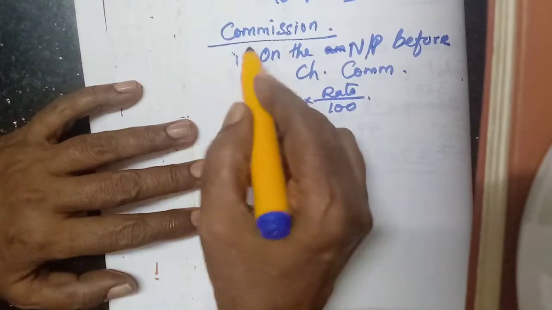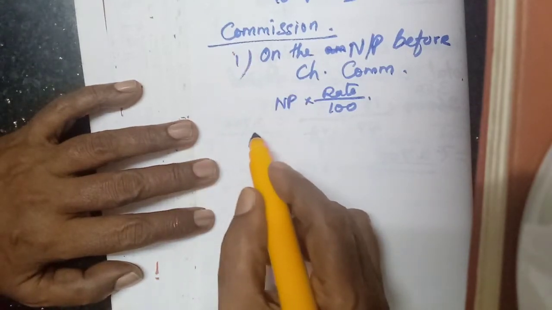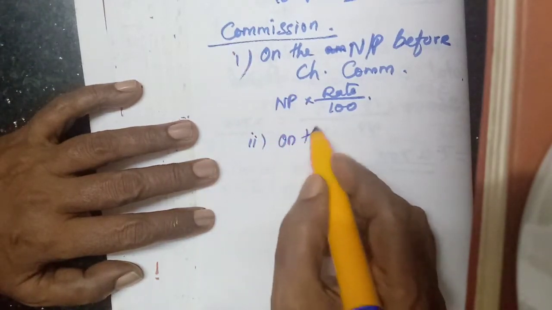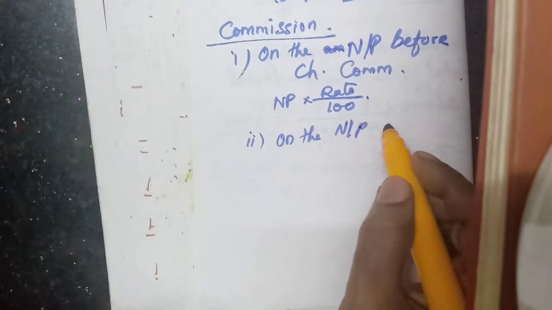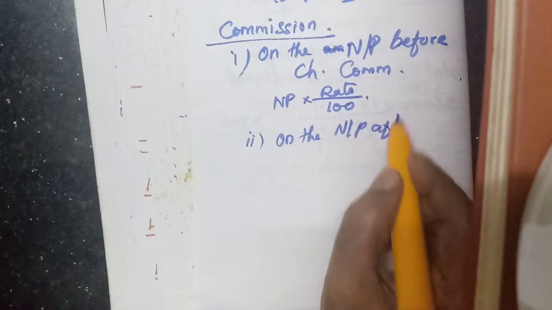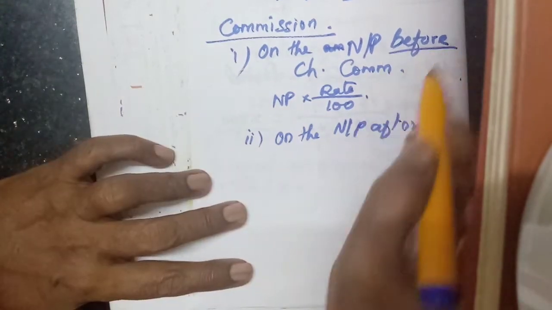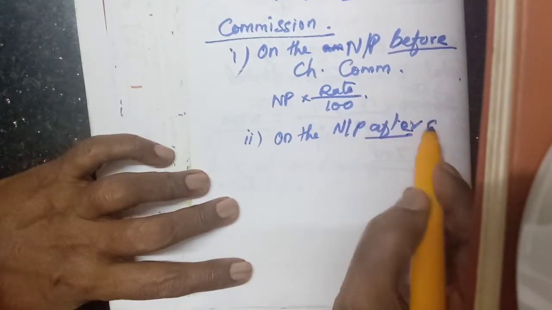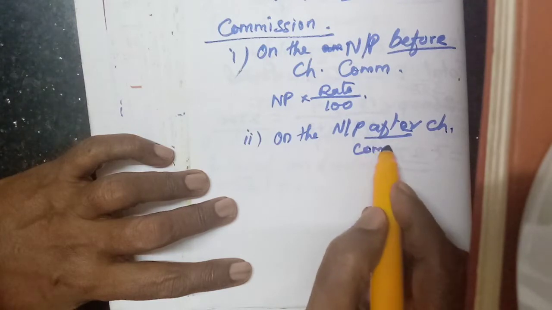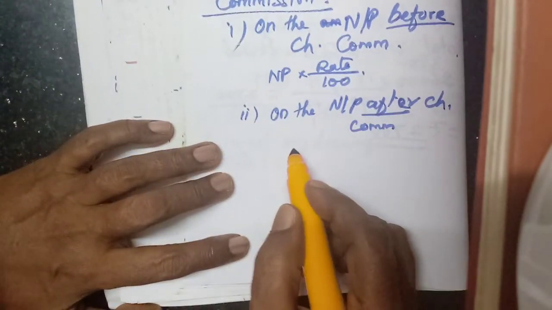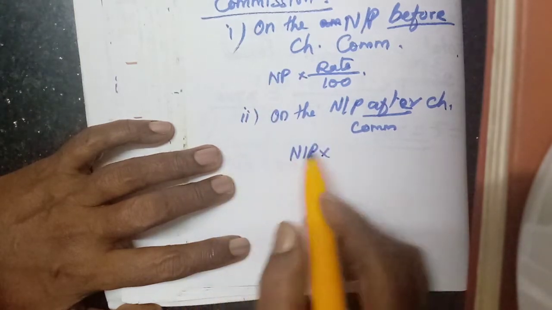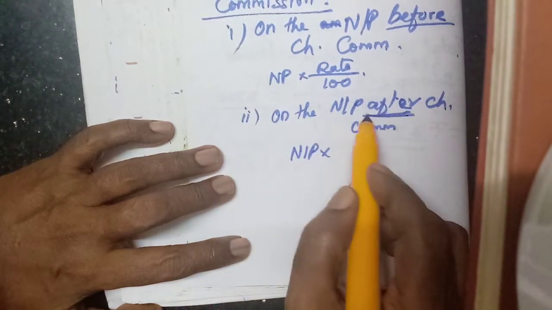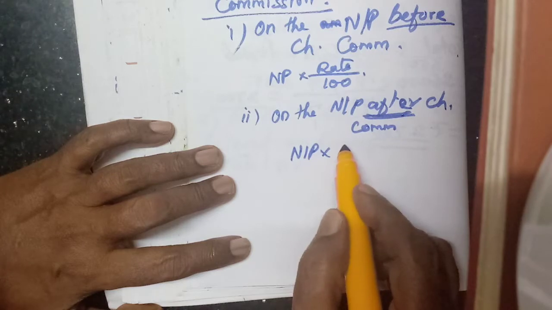But the other one, it may be calculated on the net profit after charging such commission. Here before charging, here after charging such commission. Then what we have to do? Net profit will be given usually before charging the commission only, but that percentage they have given after charging such commission.